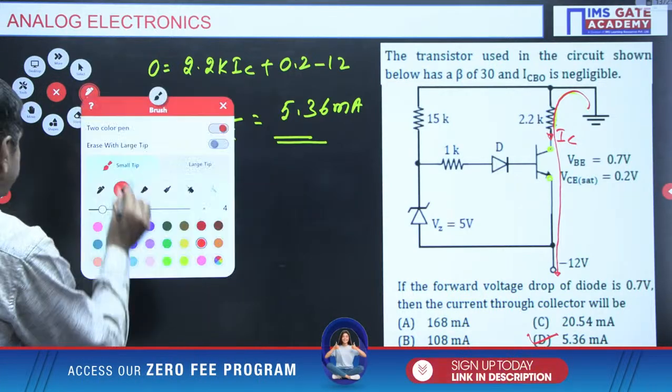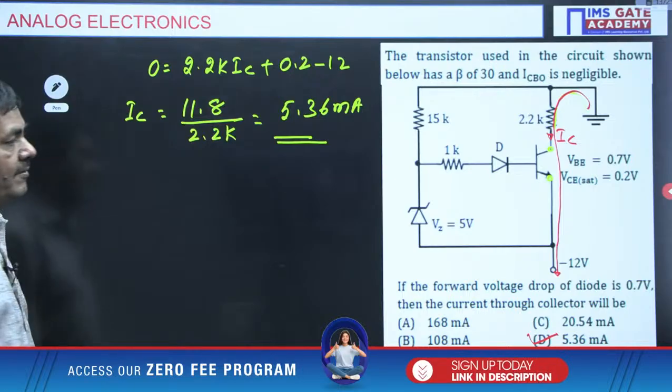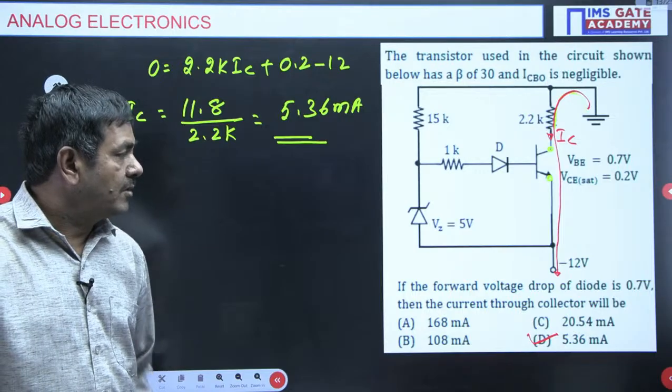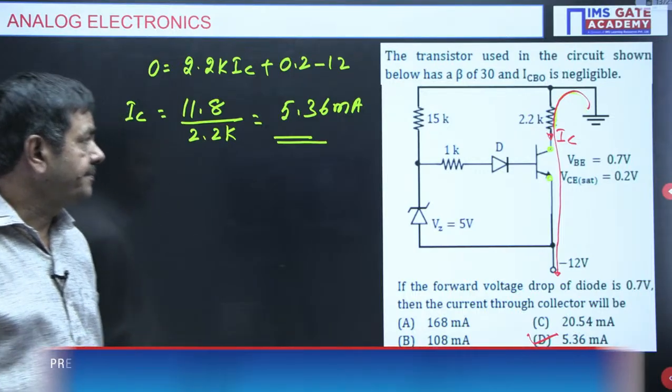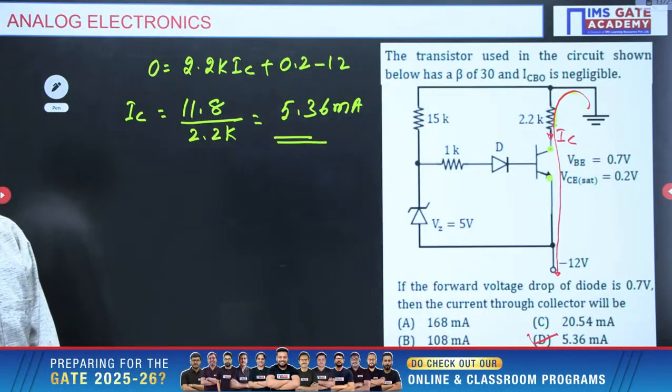Very simple question. Easily you can do it. 5.36 milliamperes. Understand now, in such a way we can tackle this question. It doesn't take more time. Directly KVL, if saturation is given.